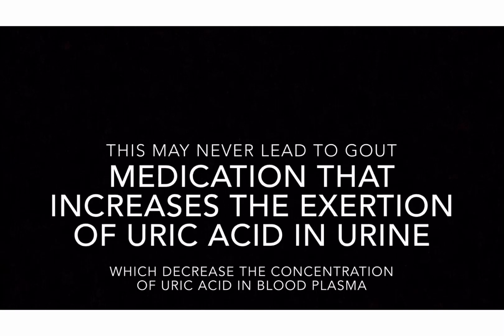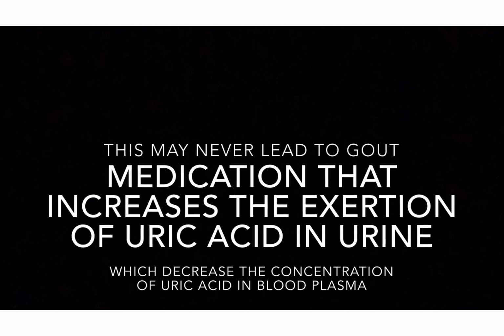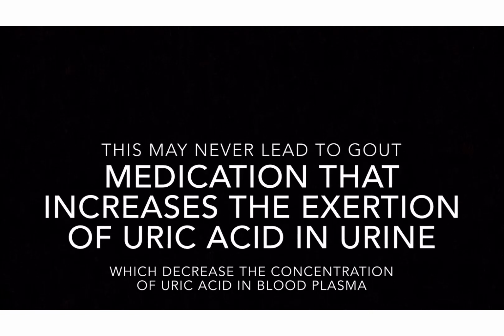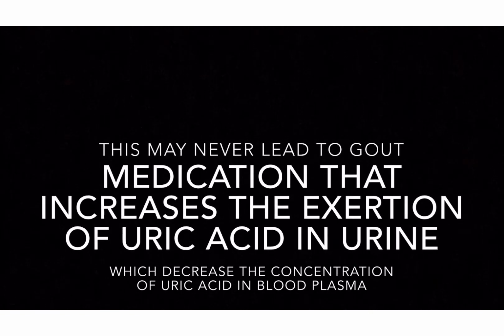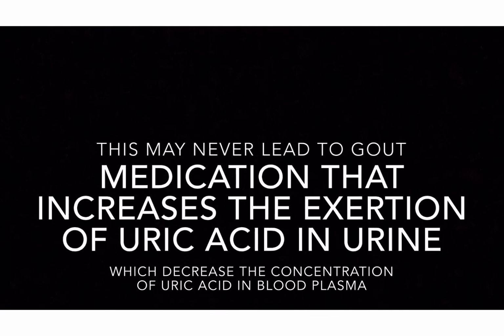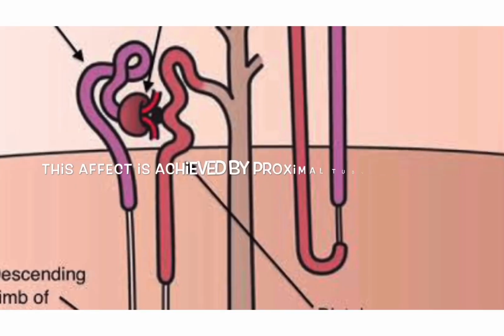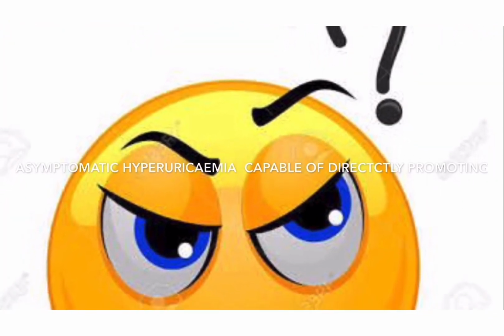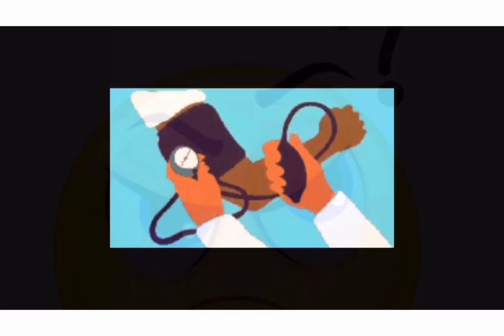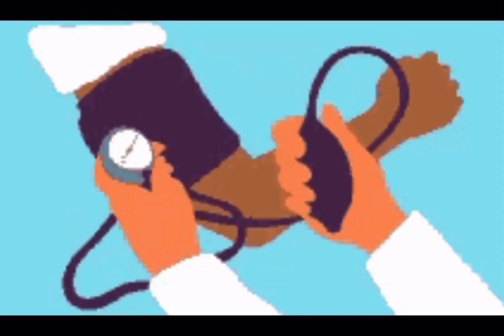In acute gouty arthritis, serum acid levels are not elevated because medication increases the excretion of uric acid in urine. Also decreases the concentration of uric acid in blood plasma, where the effect is achieved by the proximal convoluted tubule. The asymptomatic hyperuricemia is capable of promoting hypertension and vascular diseases.